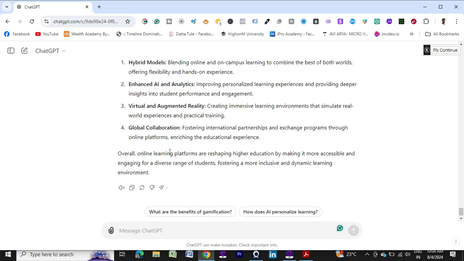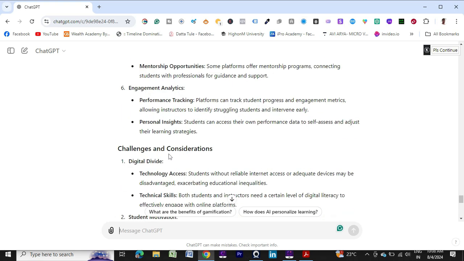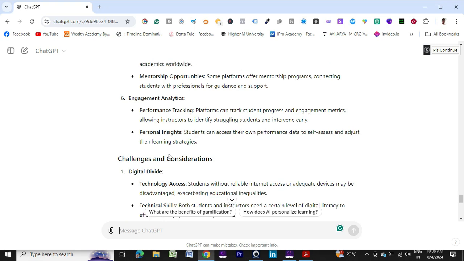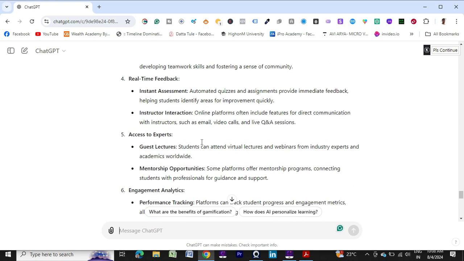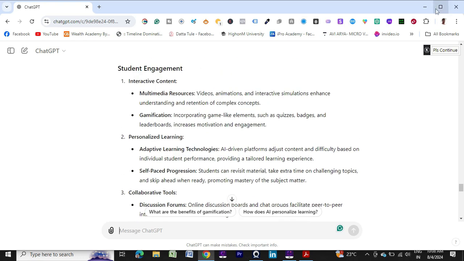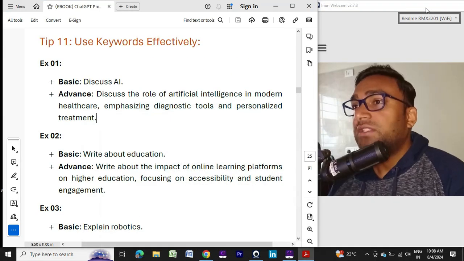So it has given me the detailed explanation about the 2 points that I wanted to know, that is accessibility and student engagement. So yeah, I think it's pretty clear to you.